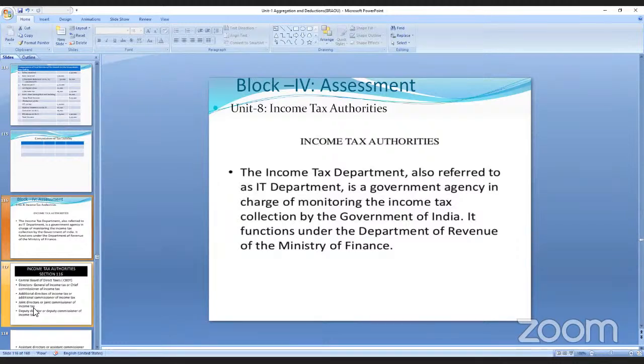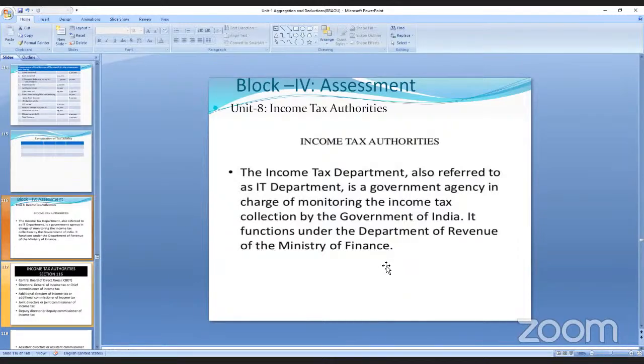I'll take the permission from the sir that I'll be taking on 22nd, sir. So 21st and 22nd, because 28th is a working day, Friday, so it may not be possible for me to take the class. So on Saturday and Sunday, in these 2 days, I have to wind up your portion, as anyhow we are coming to the last.